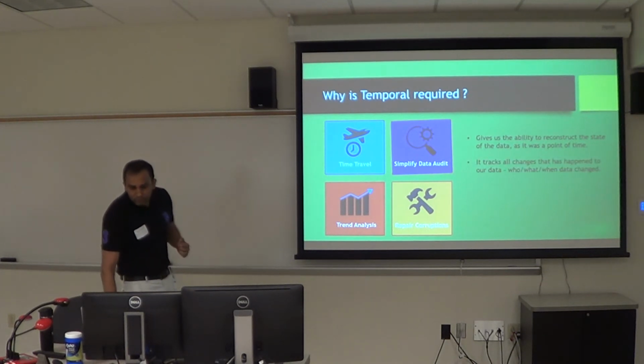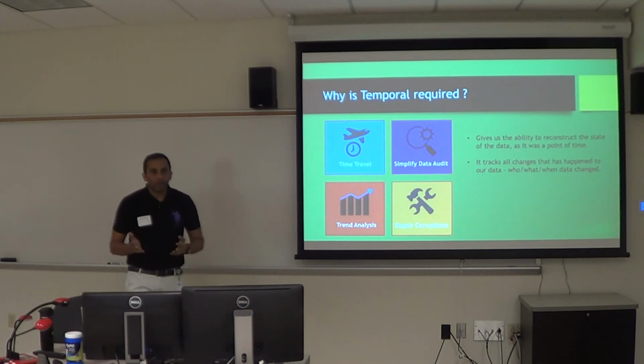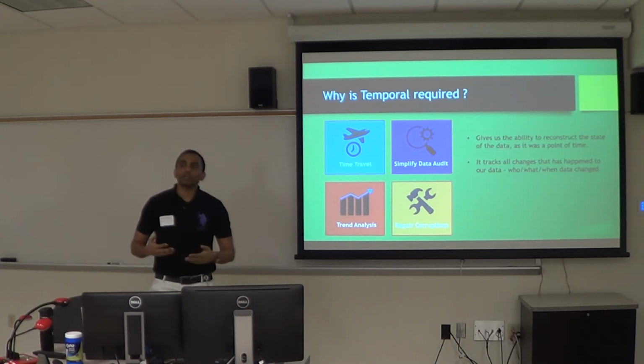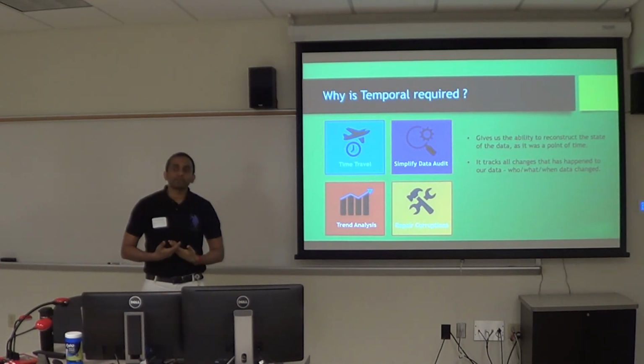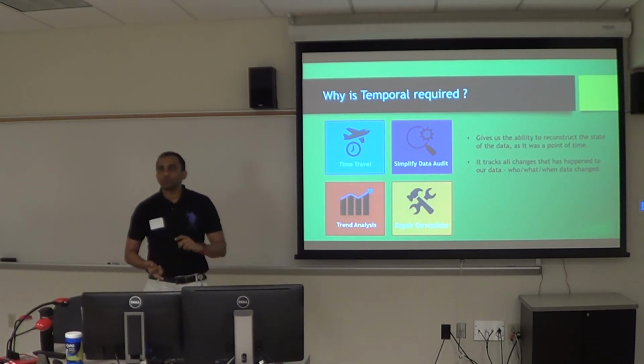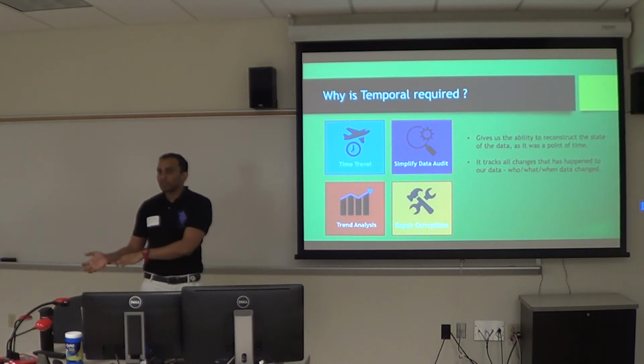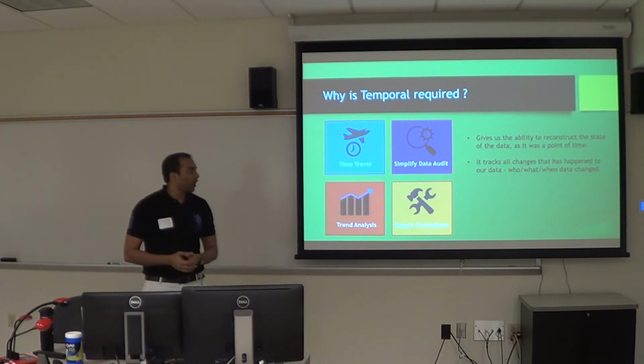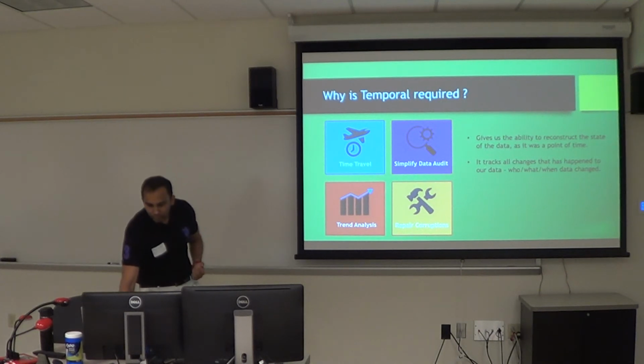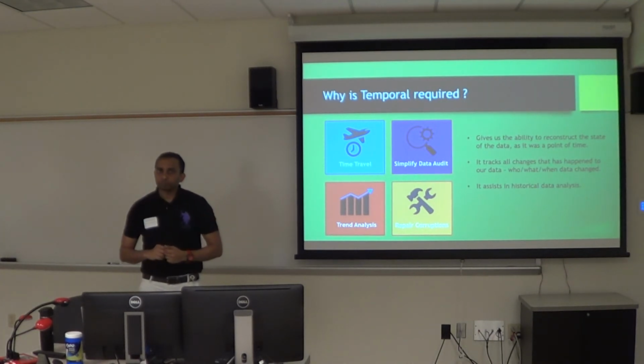Simplified data audits. If you have any audits or regulatory compliance requirements, they will need to see what data changed, who changed it, and when. With all your modifications captured in your history table, you have all your auditors happy. Trend analysis.